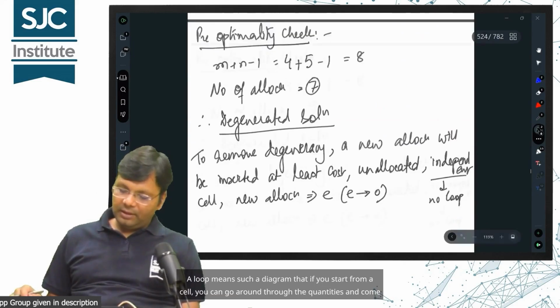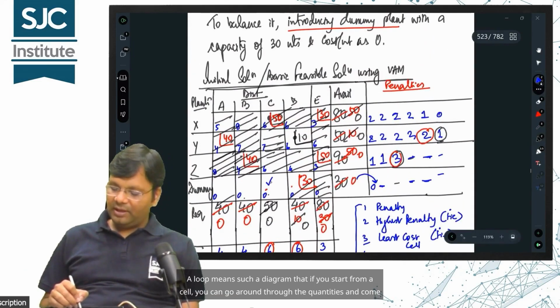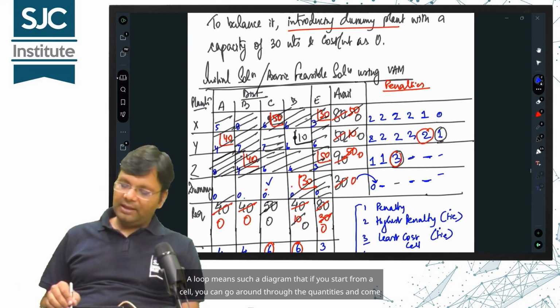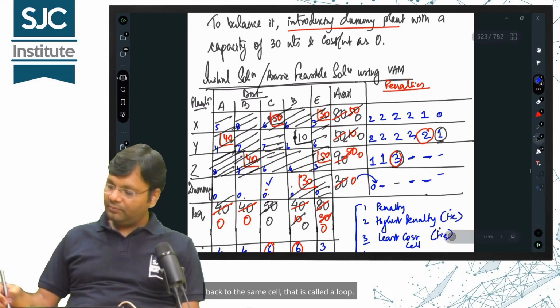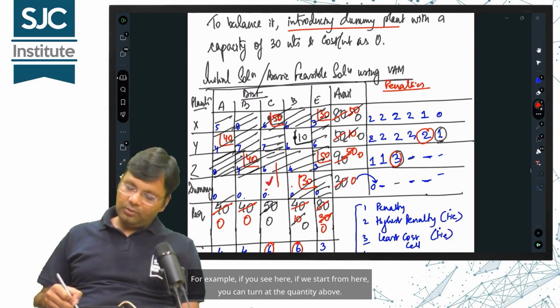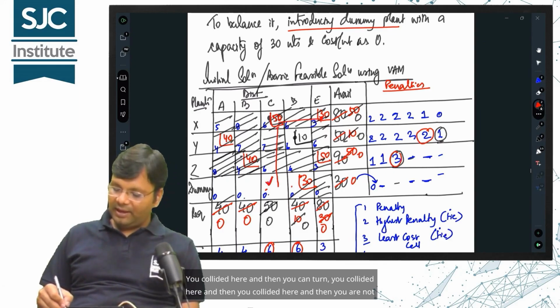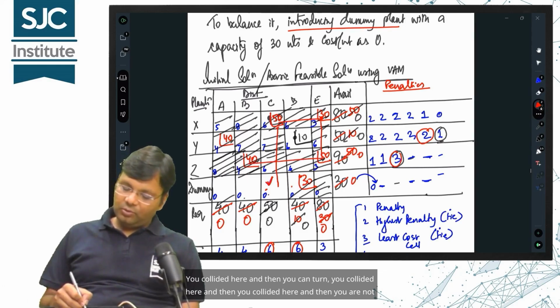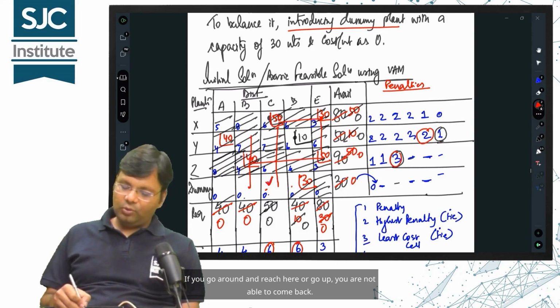What is a loop? A loop means such a diagram that if you start from a cell, you can go around through the quantities and come back to the same cell. That is called a loop. For example, if you see here, if we start from here, you can turn at the quantity above. You collided here and then you can turn. You collided here and then you collided here and then you are not able to come back.